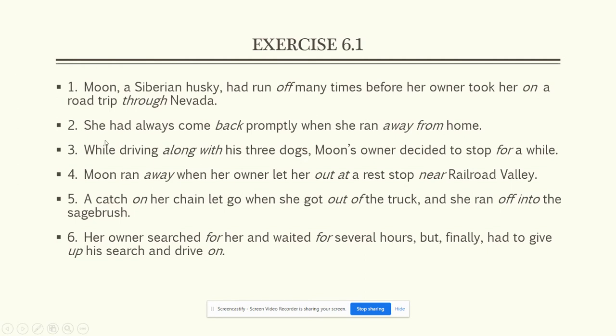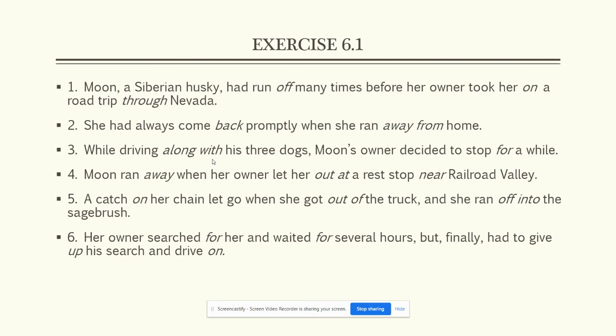Okay, next one. She had always come back promptly when she ran away from home. Back, I say here, is an adverb, and then she ran away is an adverb, and then from is a preposition. While driving along with his 3 dogs, along with is a phrasal preposition.